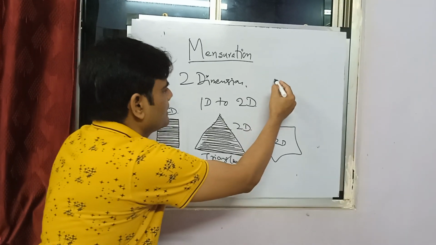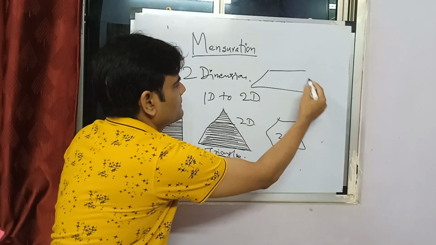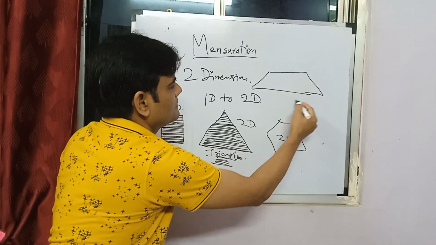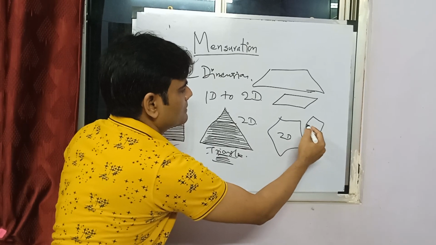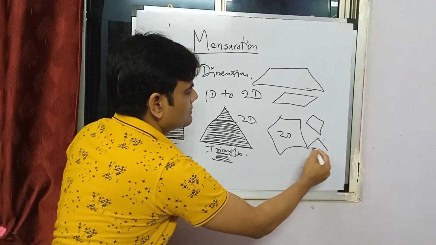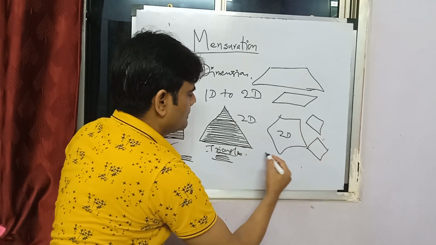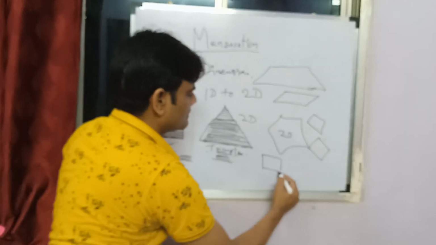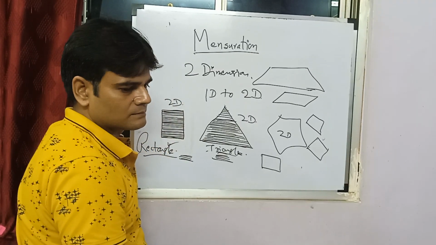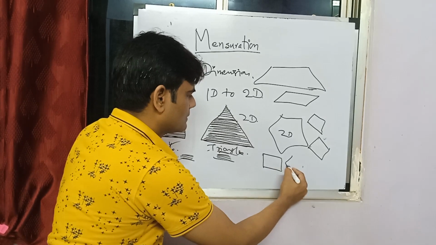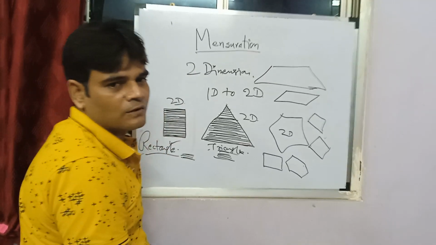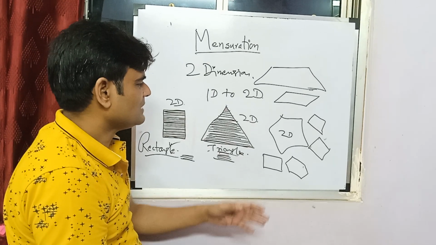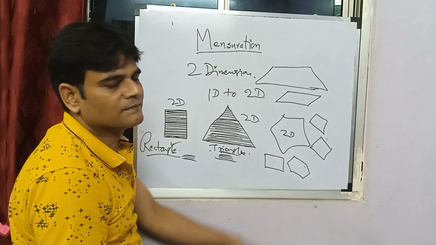You can draw a rectangle, a trapezium. There are many definitions that come into the picture: trapezium, parallelograms, quadrilaterals, rhombus, square, pentagon, hexagon, whatever. Many figures. All these are 2Ds. It does not matter how many sides they have.